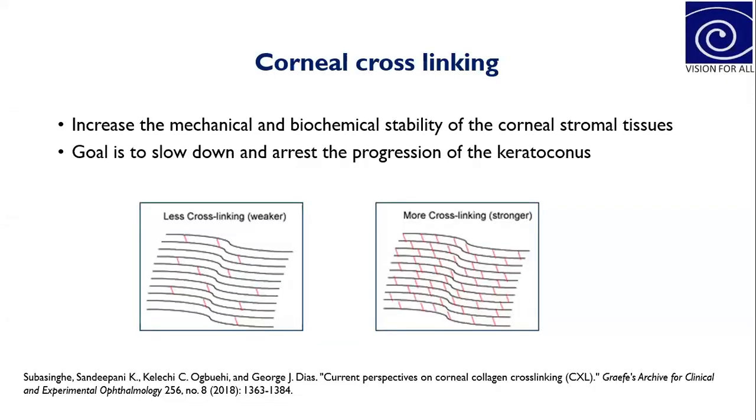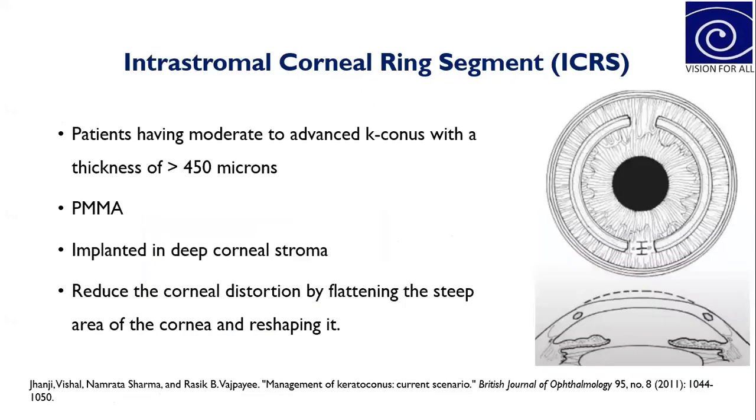Coming to corneal cross-linking, I will not go into much detail about this because the Professor has already covered it. Now the intracorneal ring segment. This ICRS is indicated for moderate to advanced keratoconus patients, where the minimum corneal thickness should be more than 415 microns.